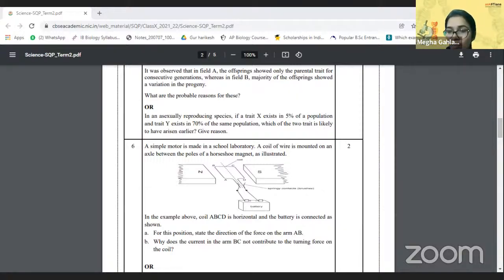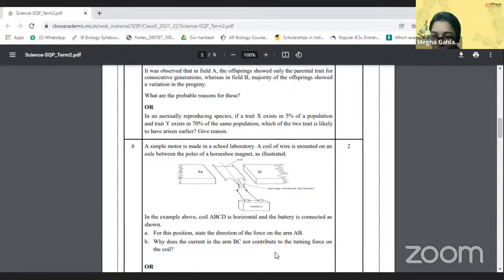And what is the probable reason? Trait Y is a dominant trait. Absolutely correct. Okay. What else? Give me more. Think in terms of asexual and sexual reproduction as well.